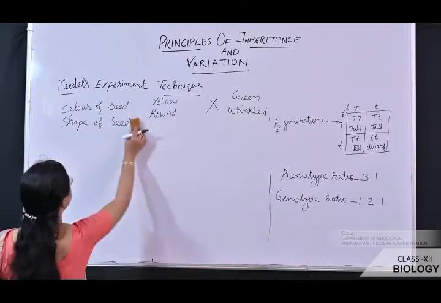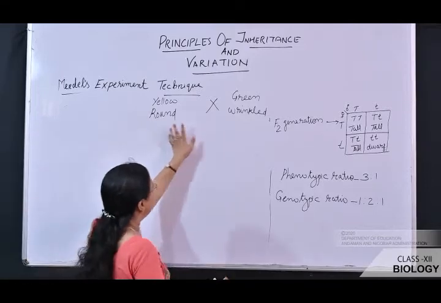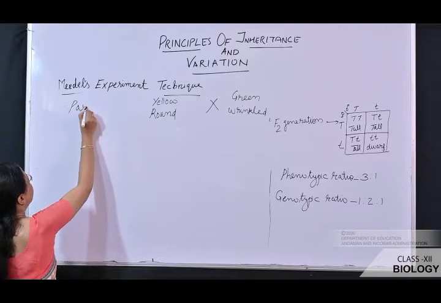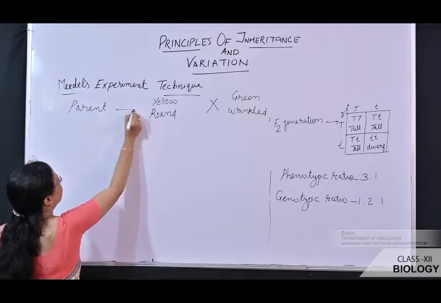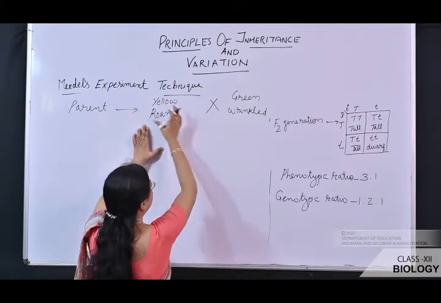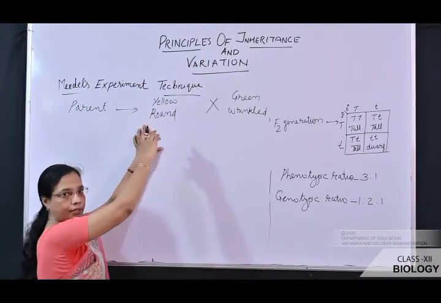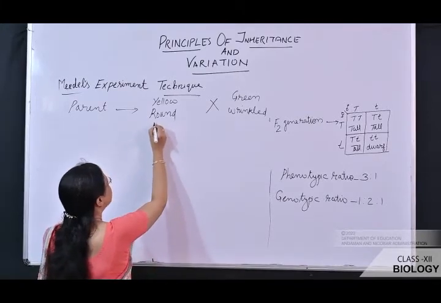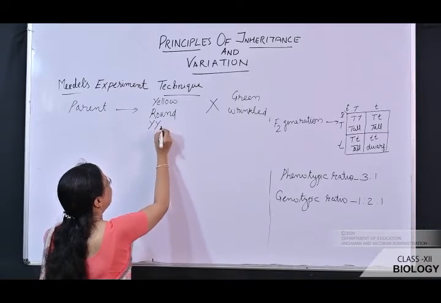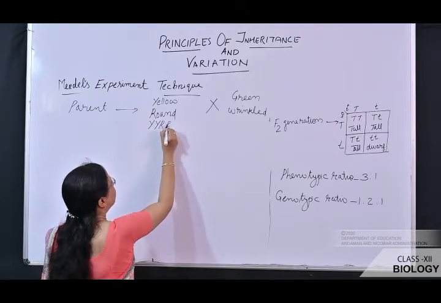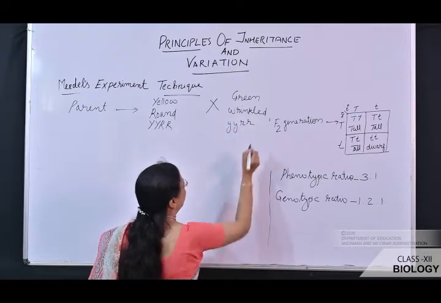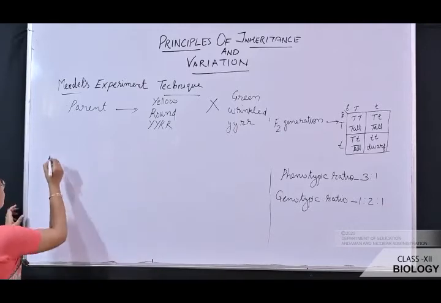This plant we consider as the parental generation, so we write here parent. As it is a homozygous condition, we can say it is a true breeding variety. The genes are always in a homozygous condition. For yellow we'll write capital Y, capital Y. For round we'll write capital R, capital R. Here, small y, small y, small r, small r. What is the next step?